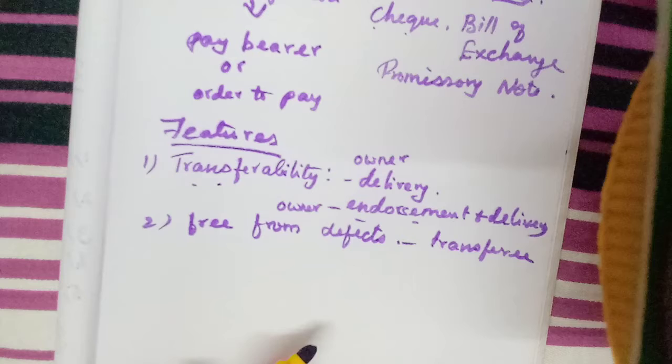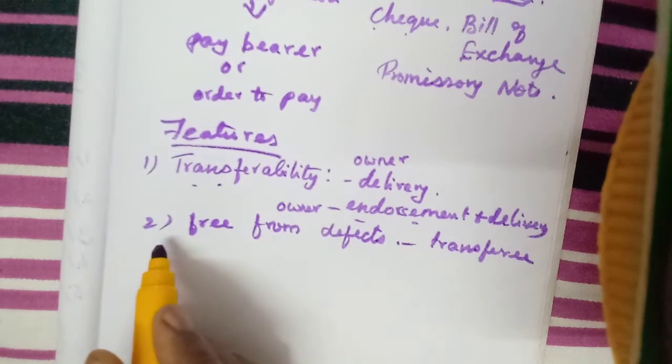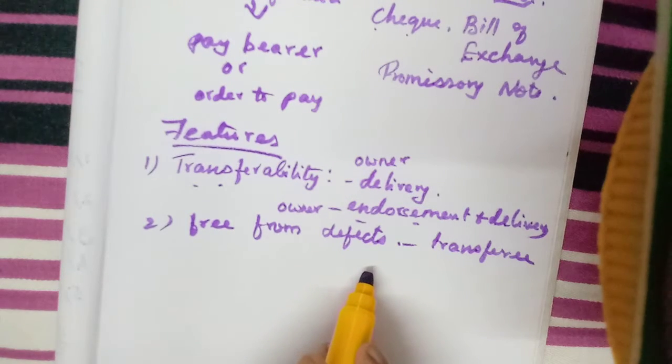Transferor means the person who transfers the ownership or the document to another person. So it is free from any defects.